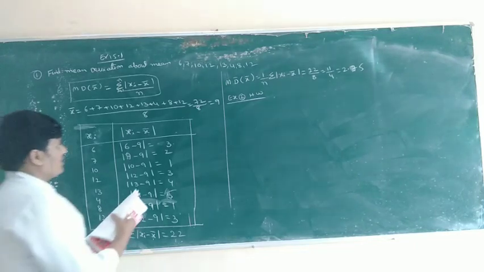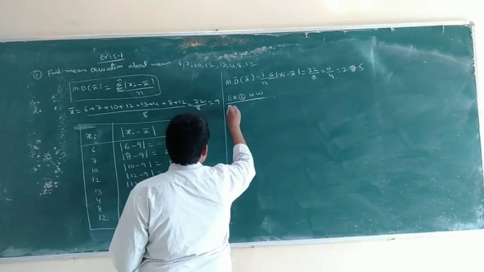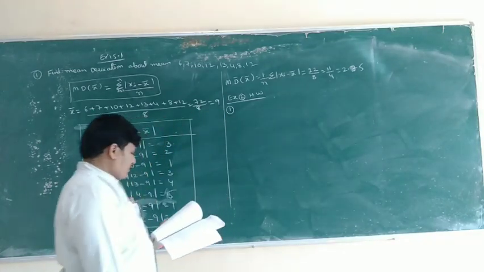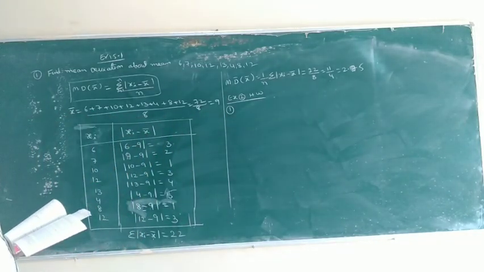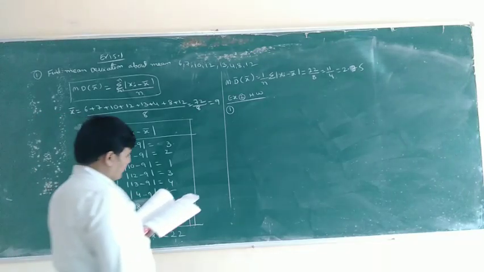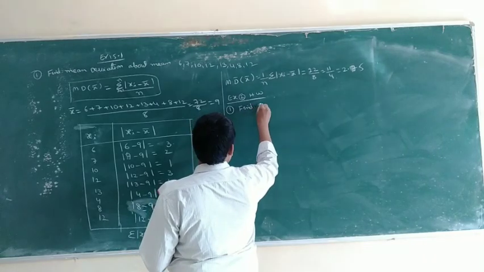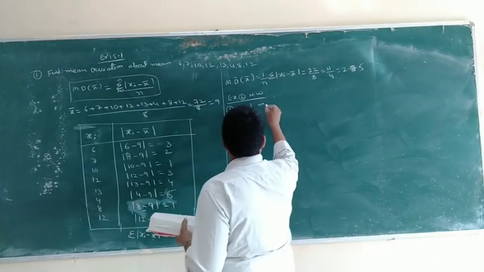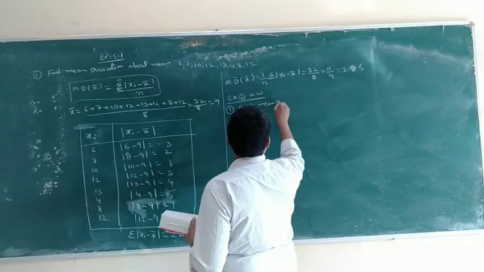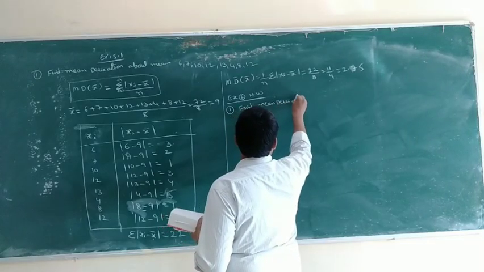So next, the exercise. First problem: find the mean deviation about the mean for the data.